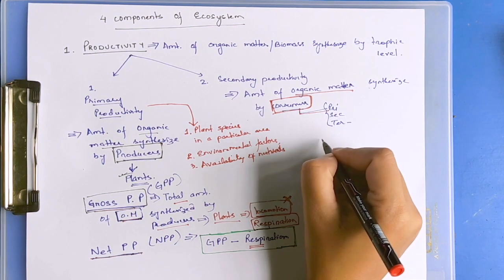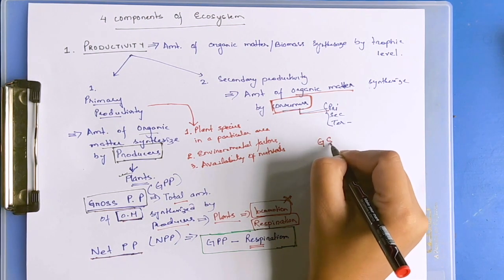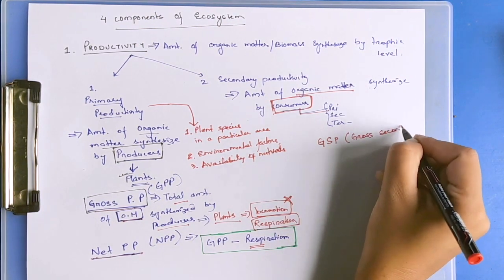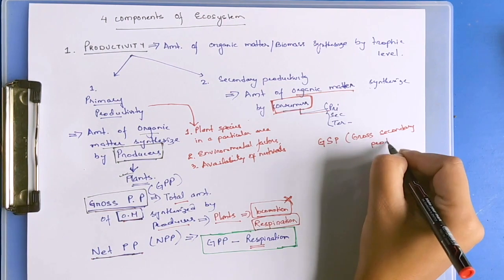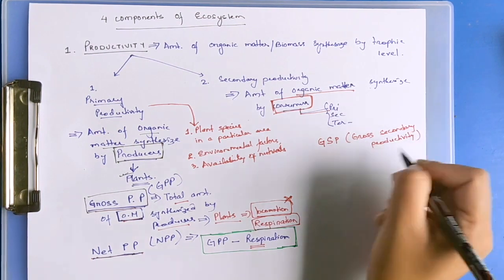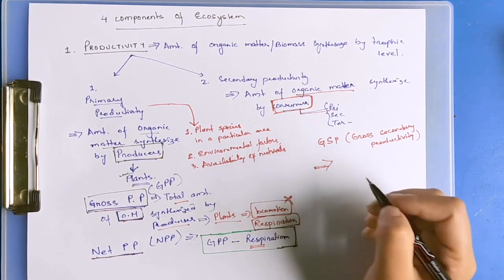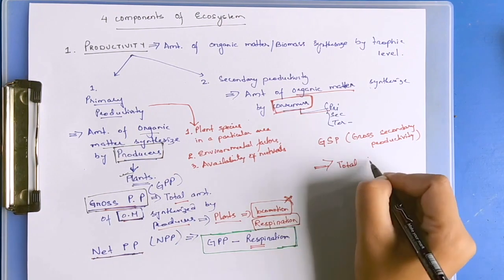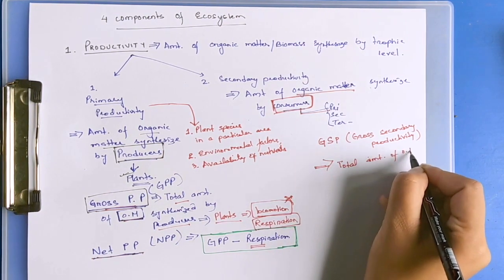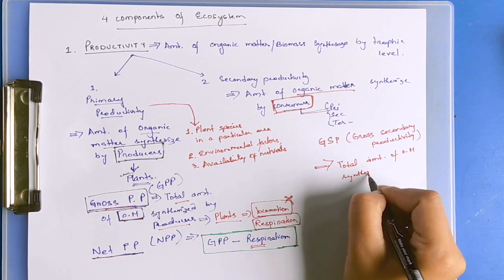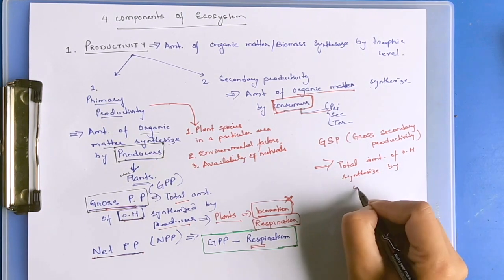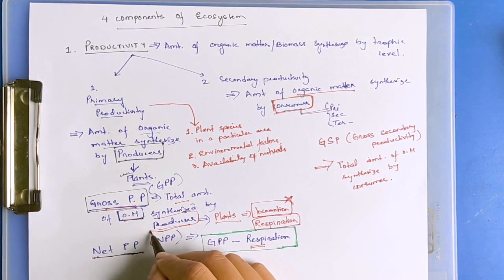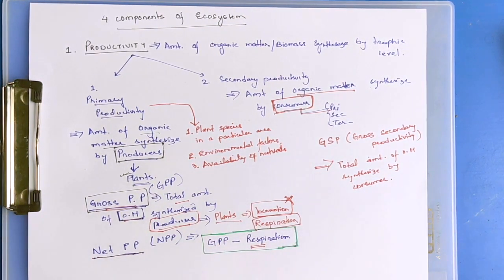Under secondary productivity, we have gross secondary productivity. Gross secondary productivity is the total amount of organic matter synthesized by the consumers. Primary productivity is synthesized by producers; this is synthesized by consumers.